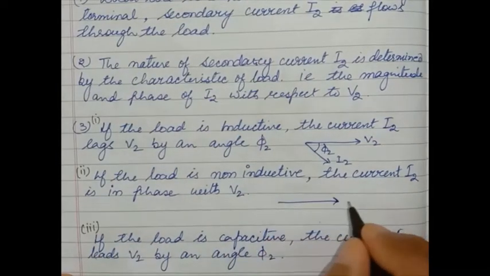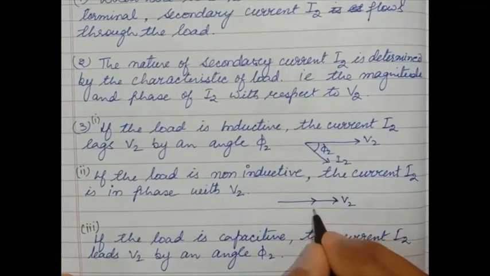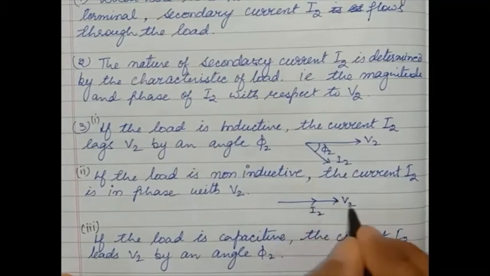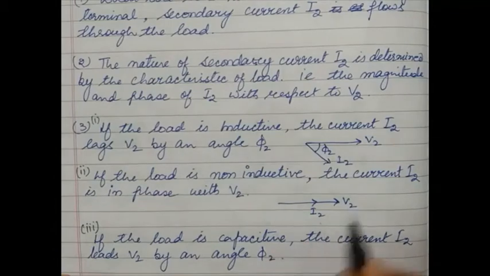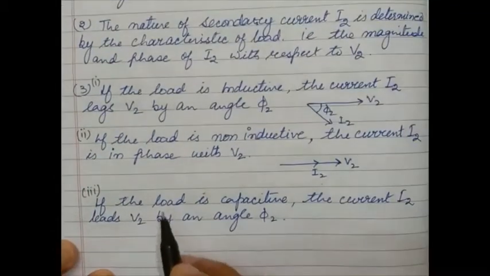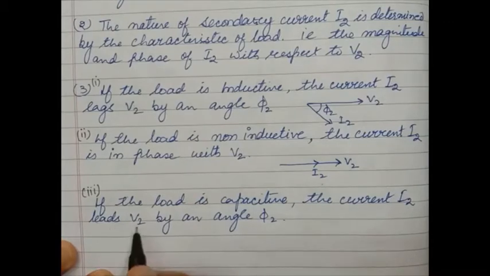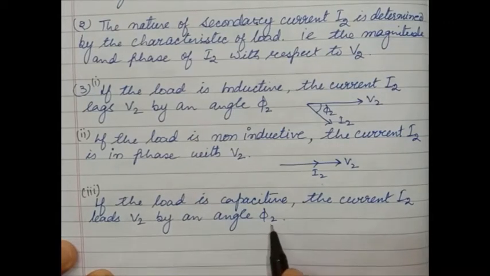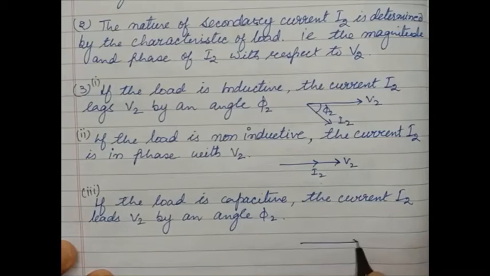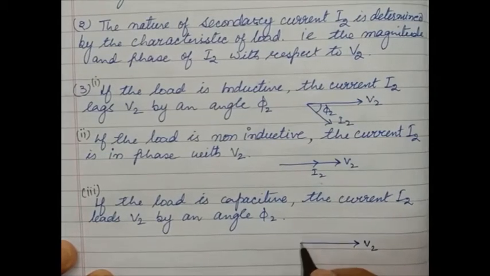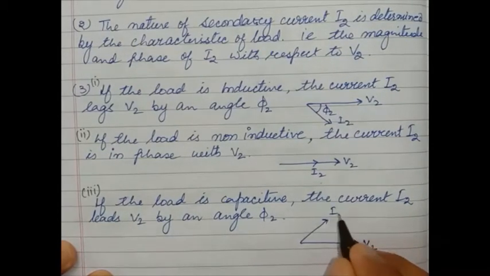The phasor at that time will be like this. It is in phase with V2. And if the load is capacitive, the current I2 leads V2 by an angle phi 2. This is the reference phase V2, and this is the current, which is leading by an angle phi 2.